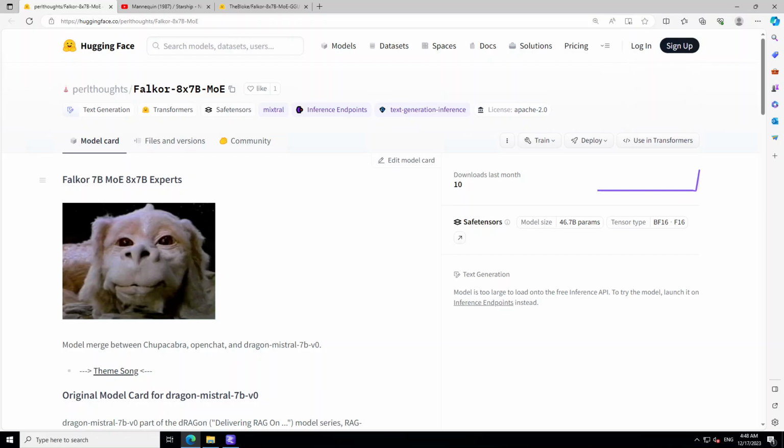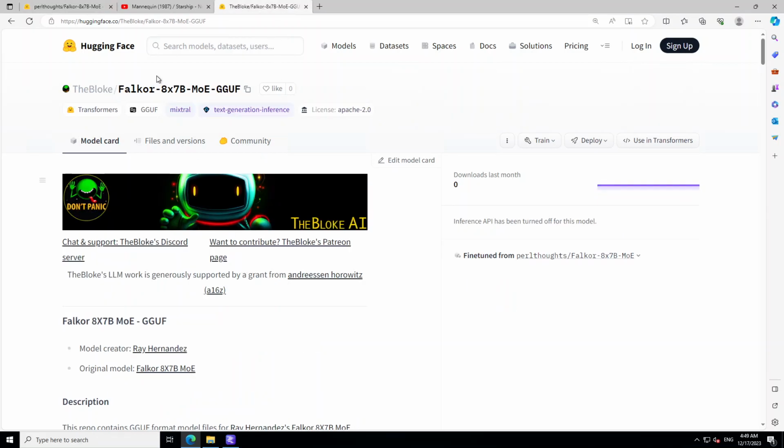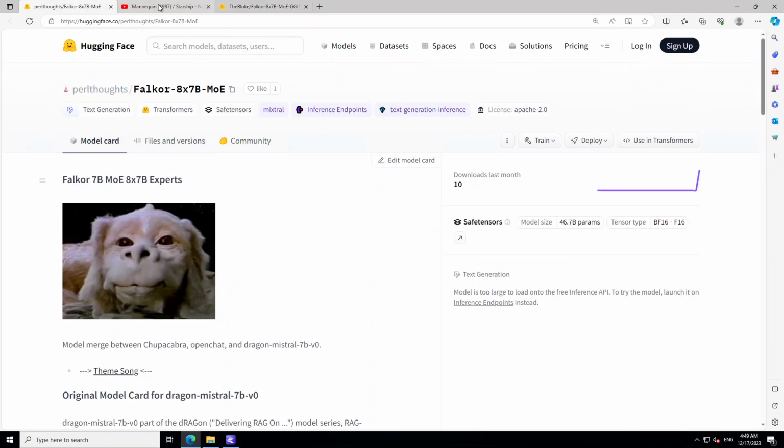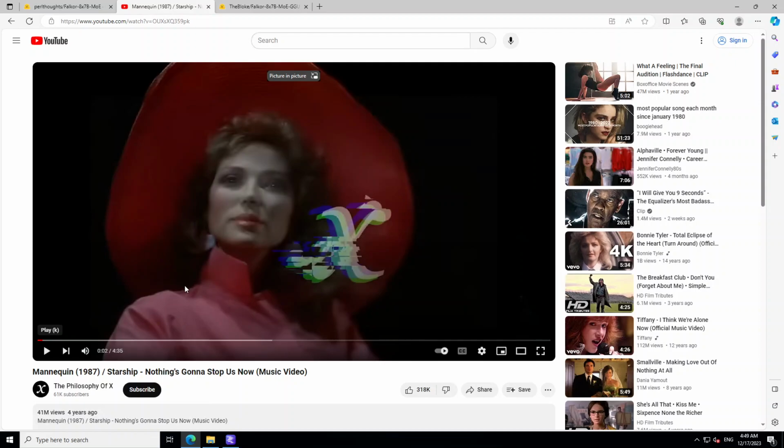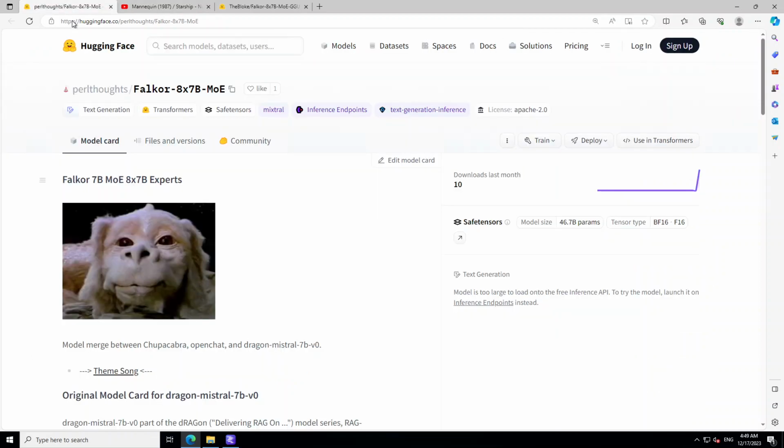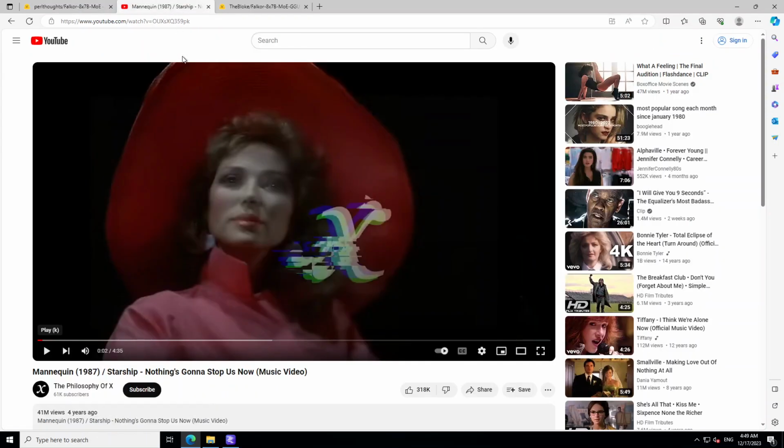Now, coming back to this model, Falkor 7 billion MoE, I'm going to show you how you can install it locally on Windows on your laptop, and I'll be using the quantized version. This model is so interesting that it even has a theme song, which you can watch on YouTube. I'll drop the link to this Falkor model's Hugging Face page, and from there you can access the theme song on YouTube itself. Okay, that's done. Now let me show you how this model works, which is pretty interesting too in its own form.